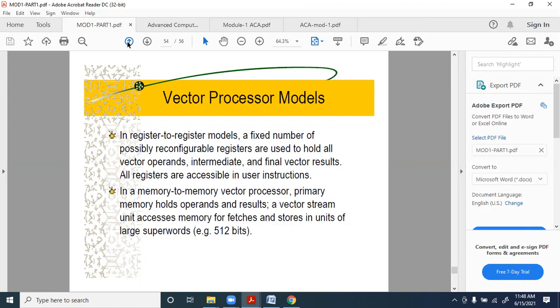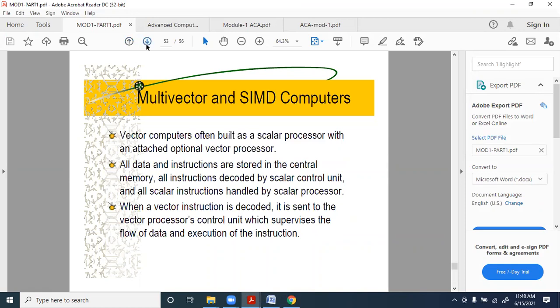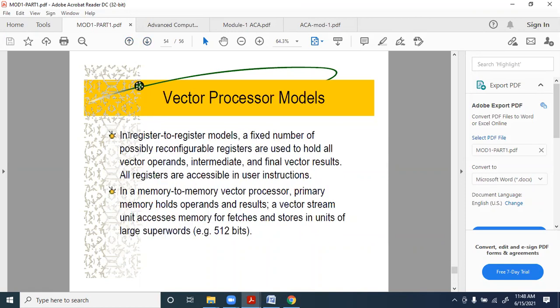Fine. So the vector processor model, we have it here: in the register model, a fixed number of possibly reconfigurable registers are used to hold all vector operands, intermediate and final vector results. All registers are accessible in the user instructions.